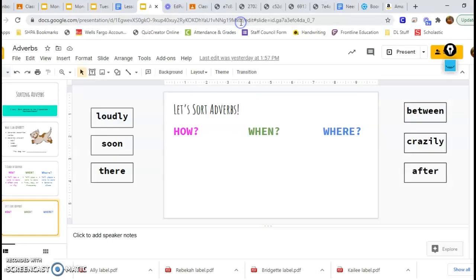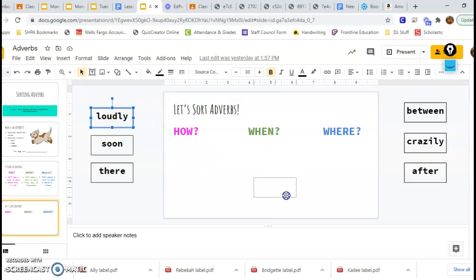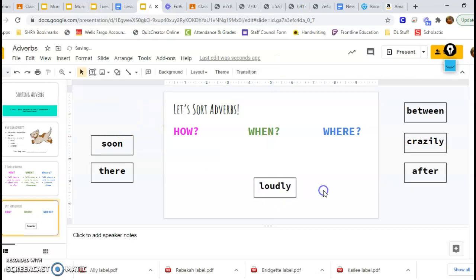For this, I have to take it off presentation mode because I have some adverbs here on the side, and we're going to figure out, are they how, when, or where adverbs. So my first one is loudly. If I think about loudly, I can ask myself the 3 questions to see which one makes the most sense. How did the dog run? Loudly. That seems like it kind of makes sense.